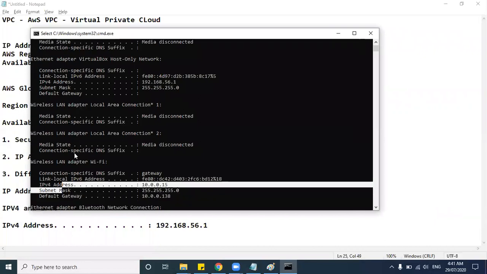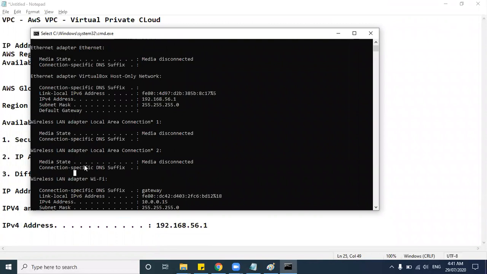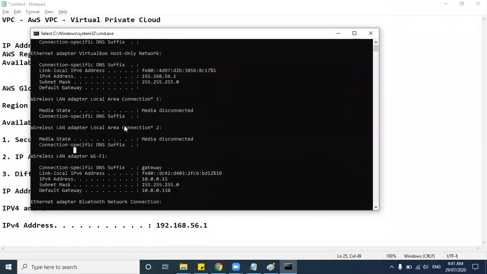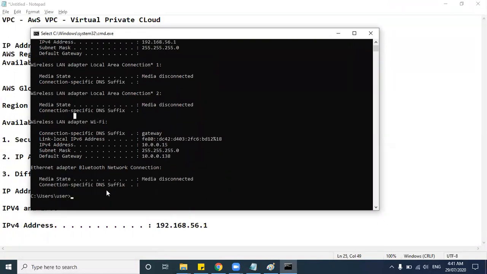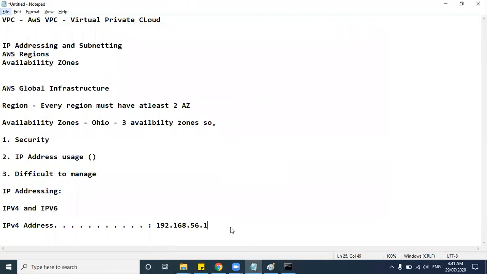You can see the IPv6 address as well, the subnet mask and default gateway. I have connected through an internal private network here, that's the reason it's not showing. Yeah, here is the local link IPv4. Let me copy this IPv6 address here.